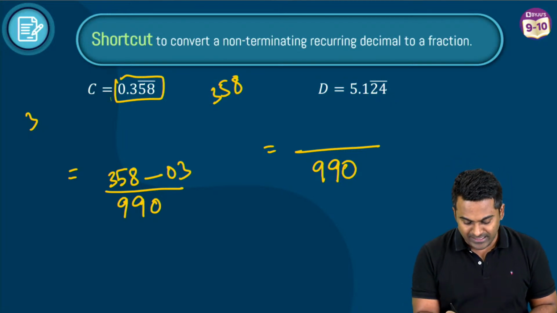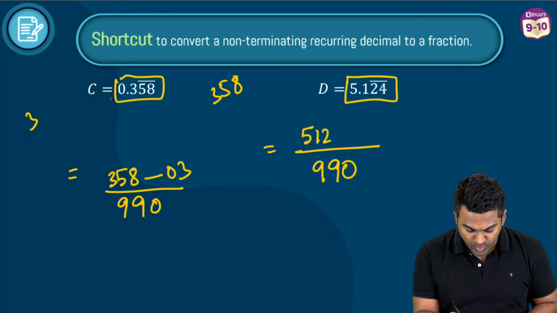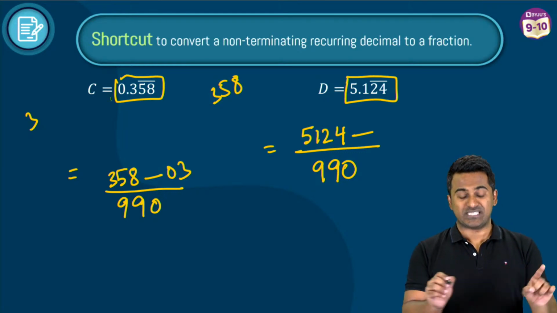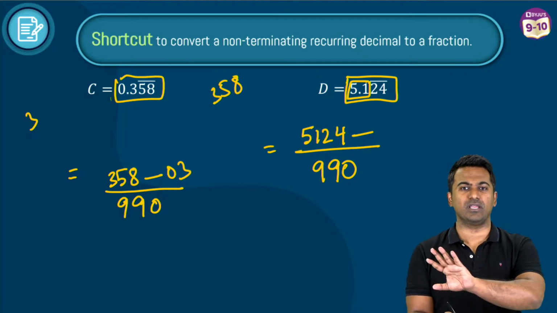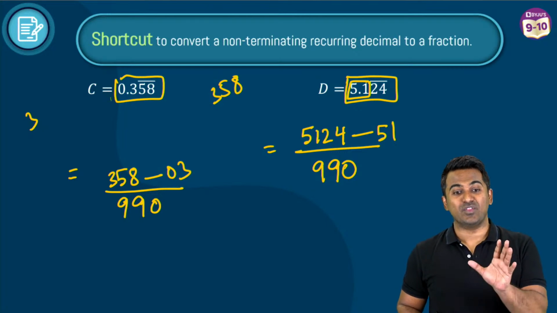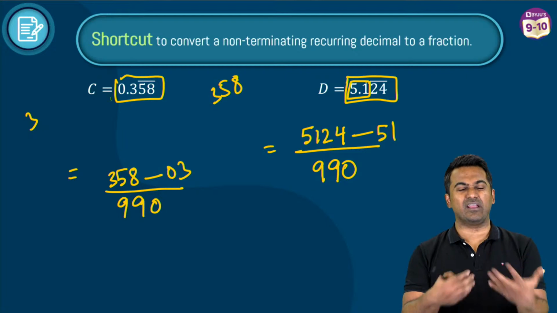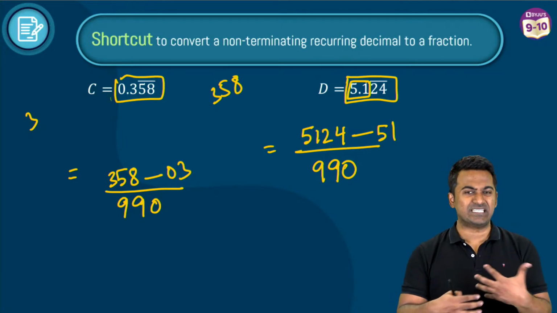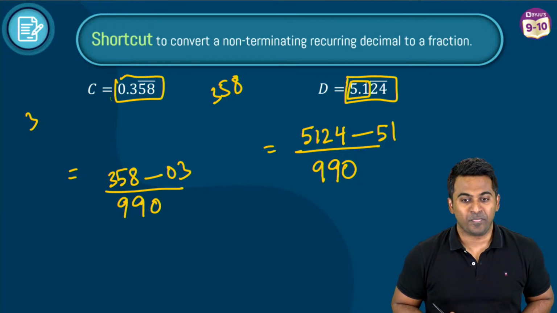Now comes the numerator. Take the complete number without the decimal point. So I'm going to write 5 1 2 4. From this, I'm going to subtract the number which doesn't have a bar. So it's going to be this number here, 5.1. I will not write 5.1. Numerator is without decimal point. So this is going to be 51. This was the shorter way of figuring out the answer to these non-terminating recurring decimals. How do you convert it into a fraction? Okay, I'm sure once you practice this method, you shall be easily able to work this through.